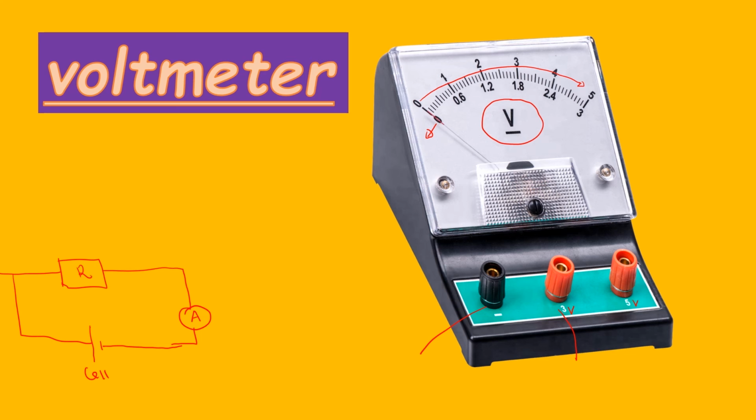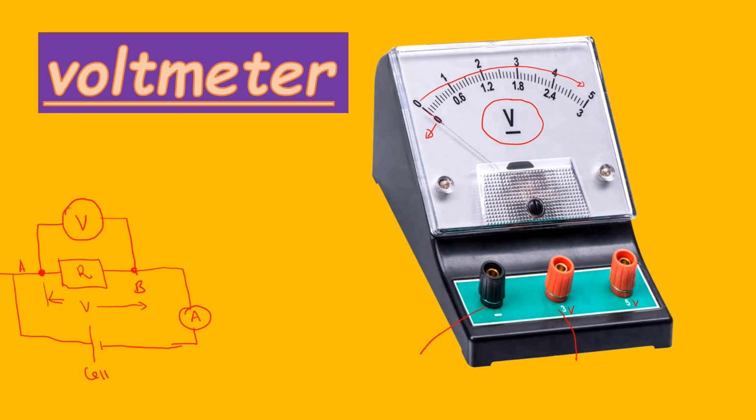Because if you want to study the work done by a coulomb of charge to move from this point A to this point B, then you connect a voltmeter across it. You cannot connect it in series. So this will be the voltmeter to measure the PD across that area. Then the ammeter is connected in series with the power source, because its job is to measure the current.